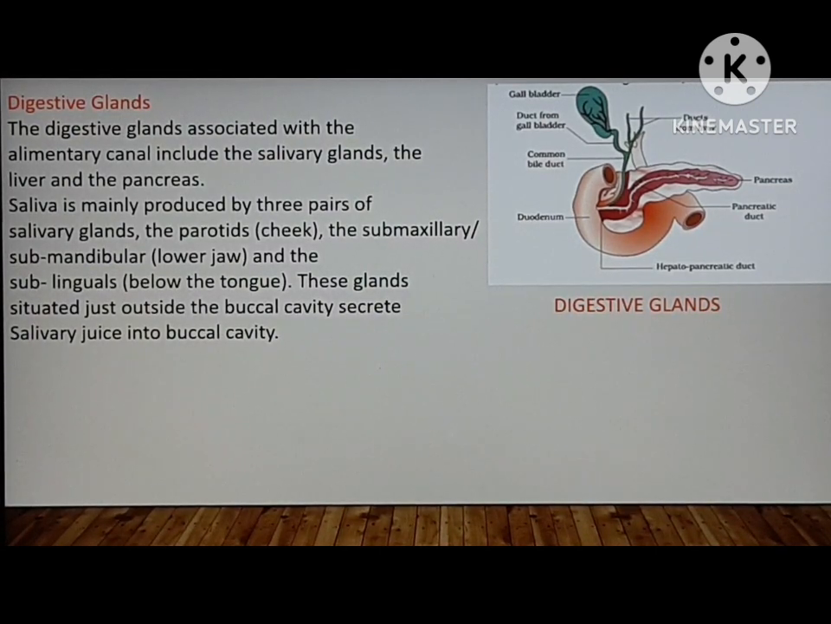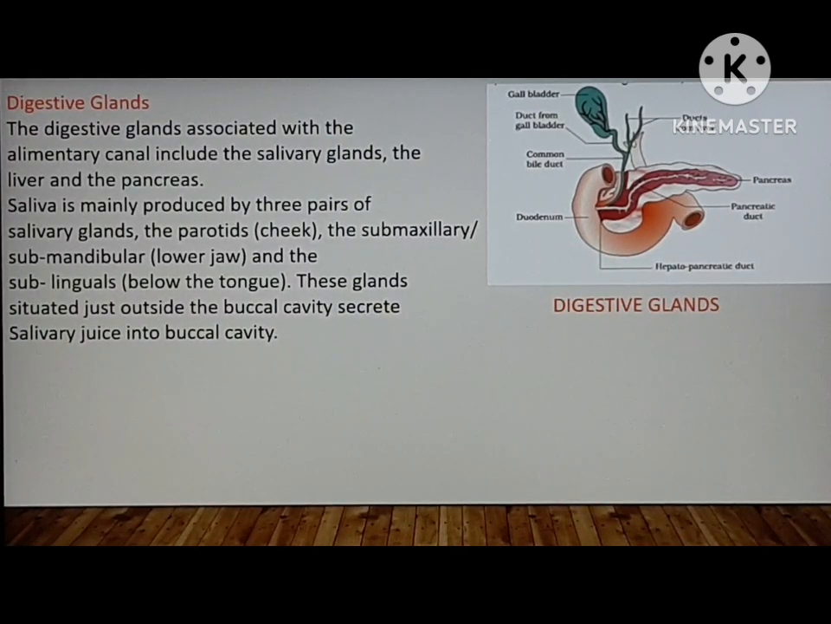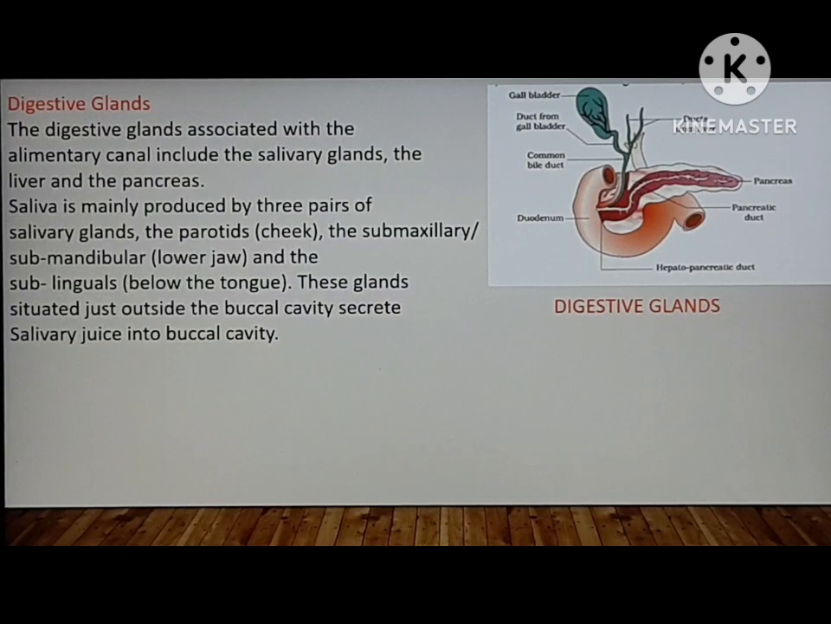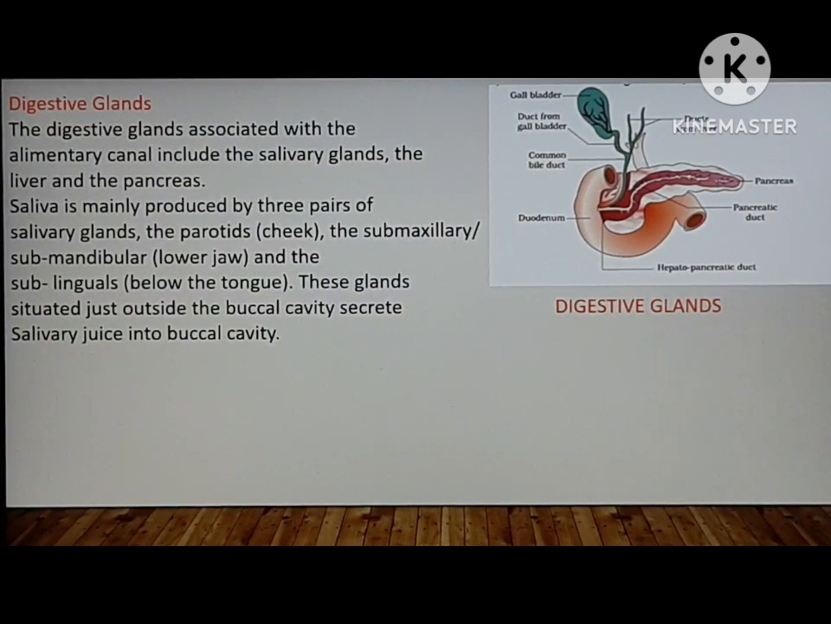So now we will discuss the digestive glands. The digestive glands associated with the alimentary canal include the salivary glands, liver and pancreas. What is a digestive gland? A digestive gland secretes enzymes which help in the digestion of food.